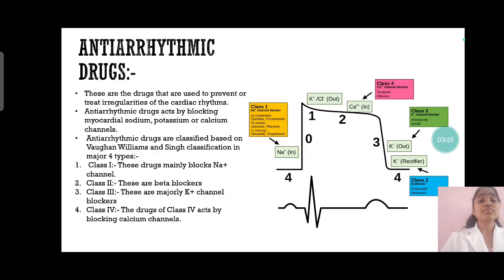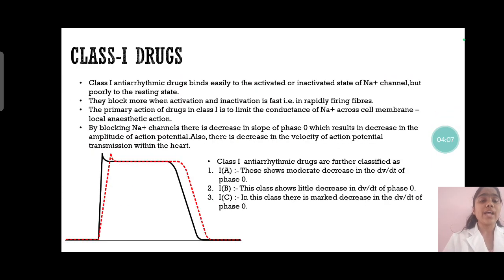Now, class 1 antiarrhythmic drugs are mainly the sodium channel blockers, right? Class 2 are the beta blockers, class 3 are majorly the potassium channel blockers, and class 4 are the drugs which act by blocking the calcium channels. Now, let us start with class 1 drugs.